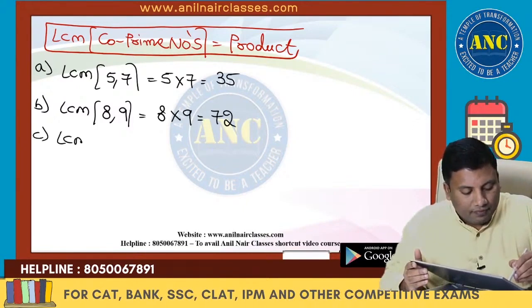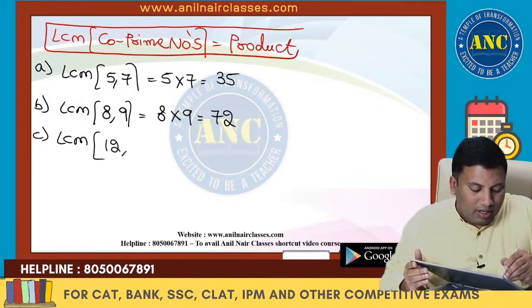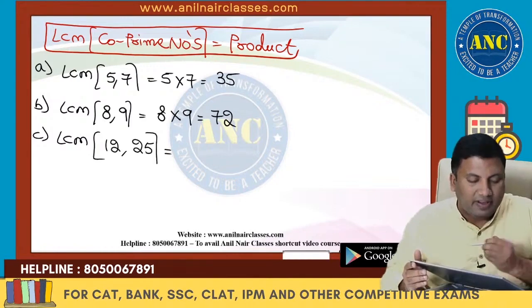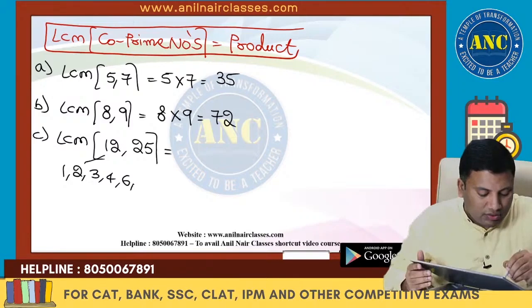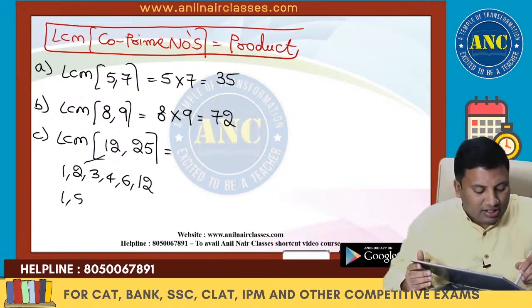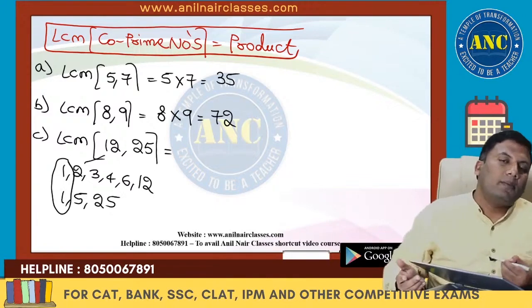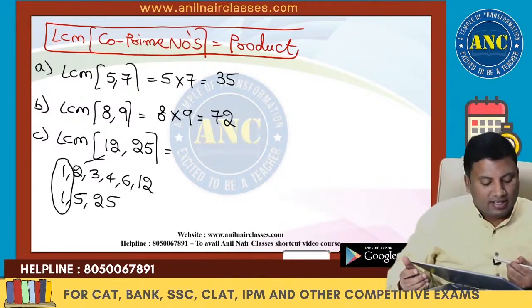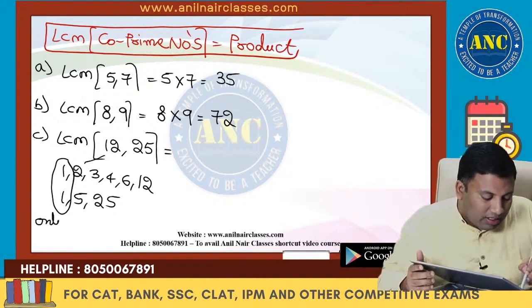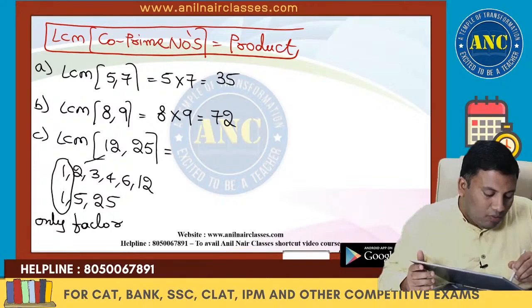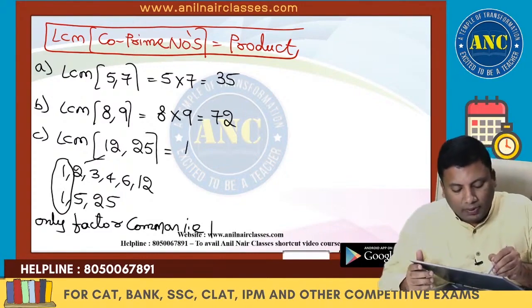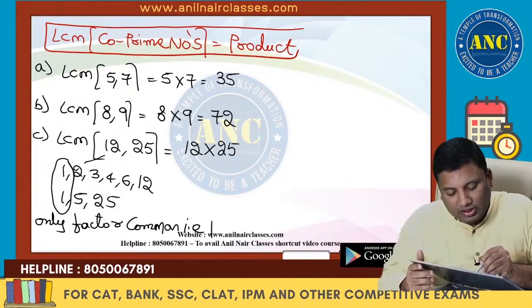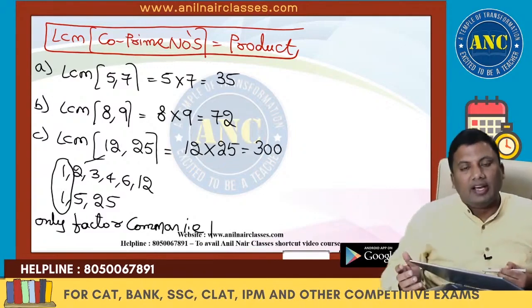LCM of 12 comma 25. 12 factors are 1, 2, 3, 4, 6, 12. 25 factors are 1, 5 and 25. What is the factor that is common? 1. Two numbers are said to be co-prime if they have only one factor common, that is 1. LCM of co-primes is their product. 12 into 25 is 300.